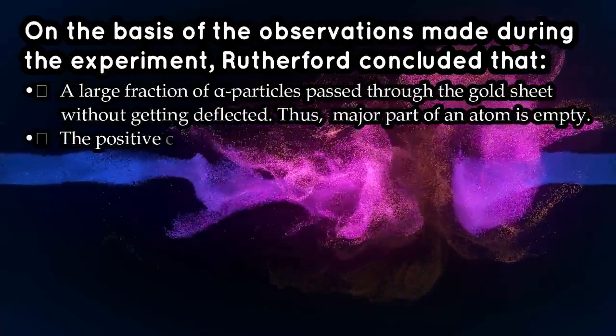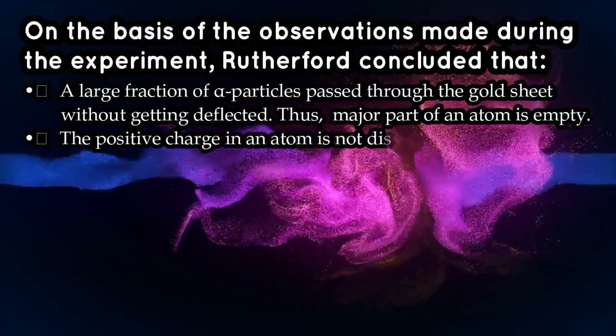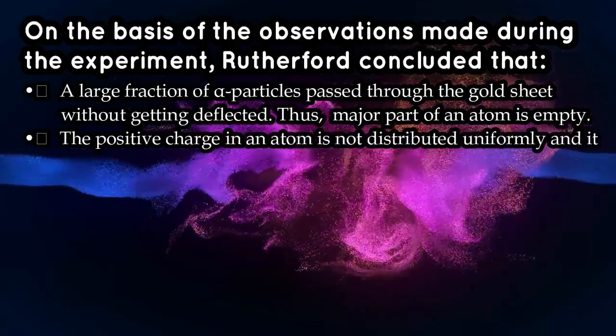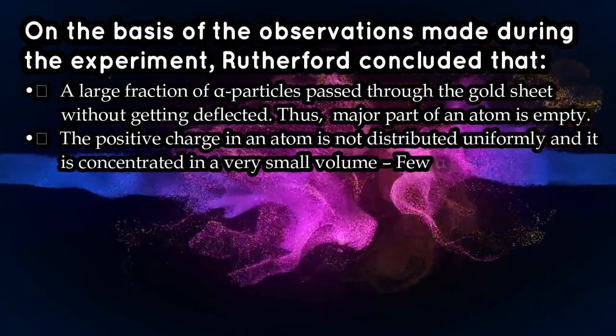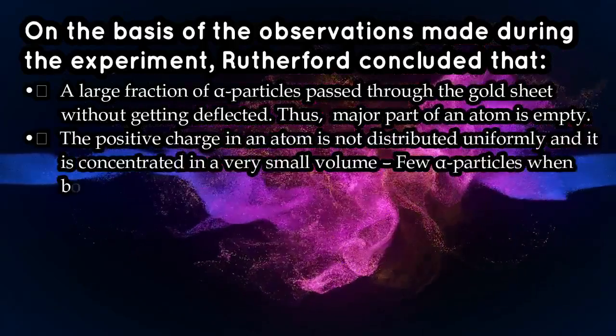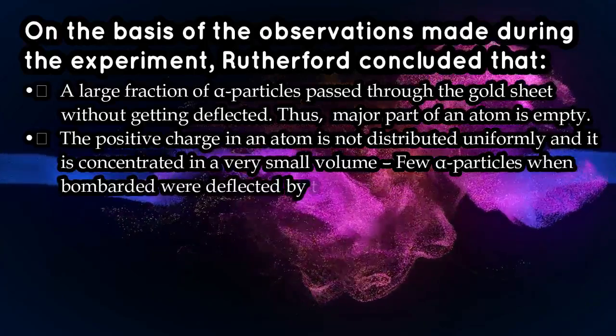Basically, as a large part of the alpha particles went undeflected, just coming and going straight, he concluded that the majority of the portion of the atom is empty.